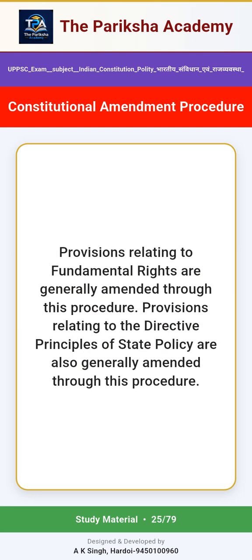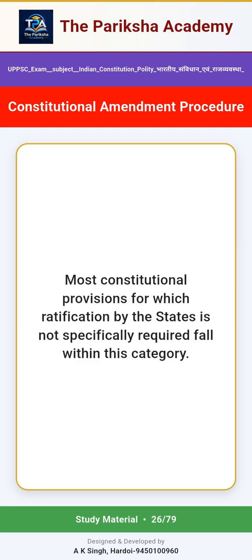Provisions relating to fundamental rights are generally amended through this procedure. Provisions relating to the directive principles of state policy are also generally amended through this procedure. Most constitutional provisions for which ratification by the states is not specifically required fall within this category.